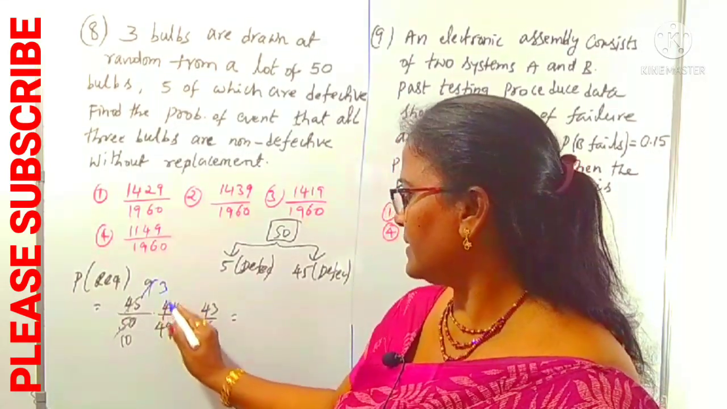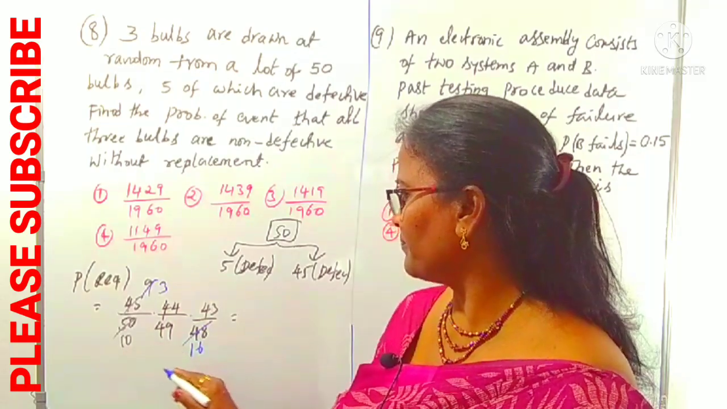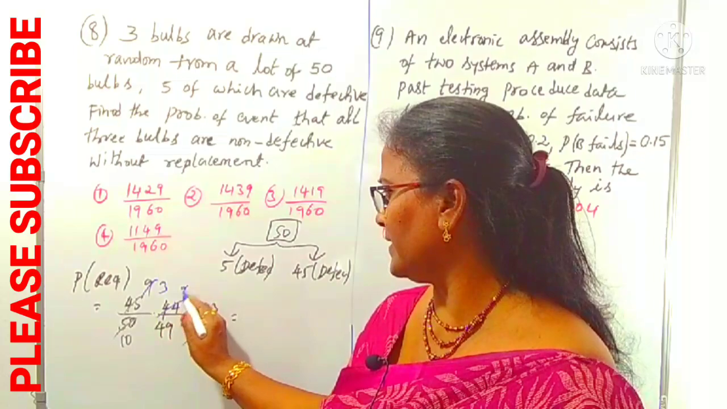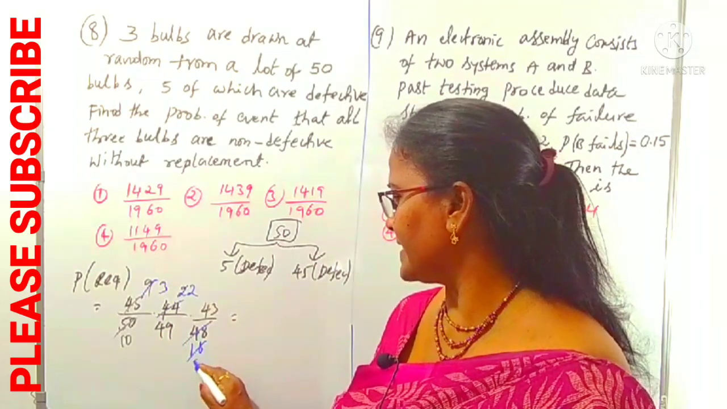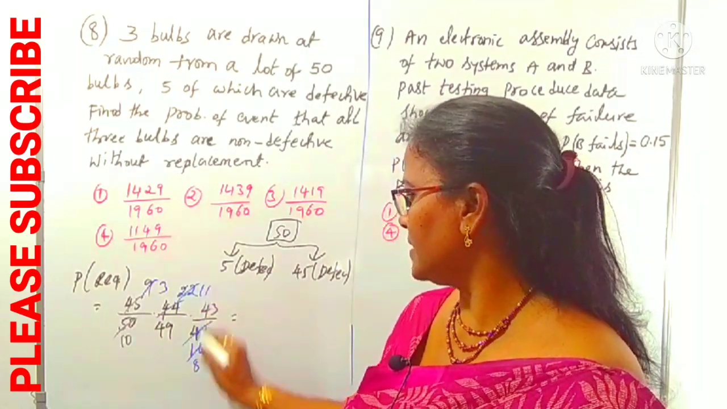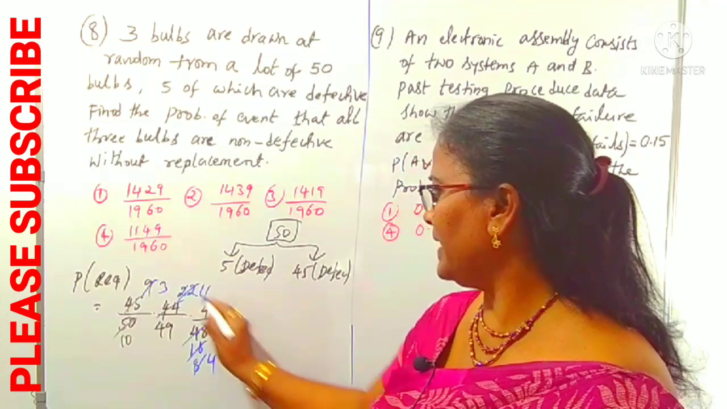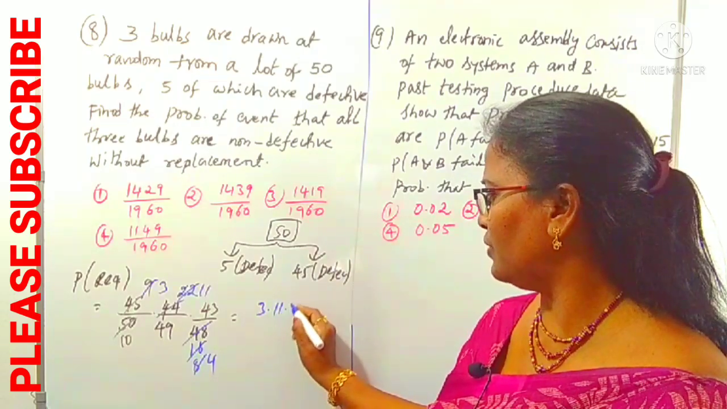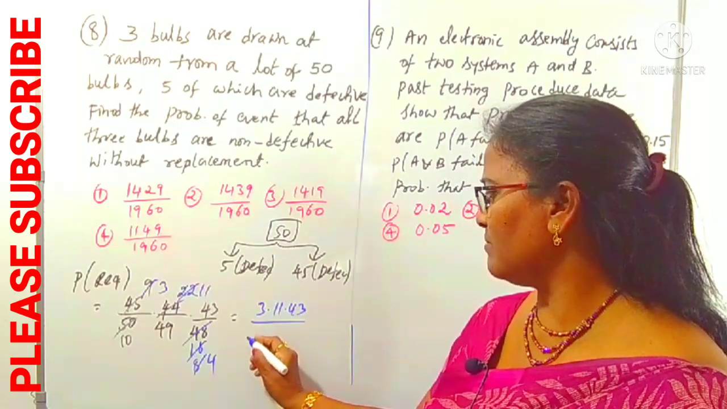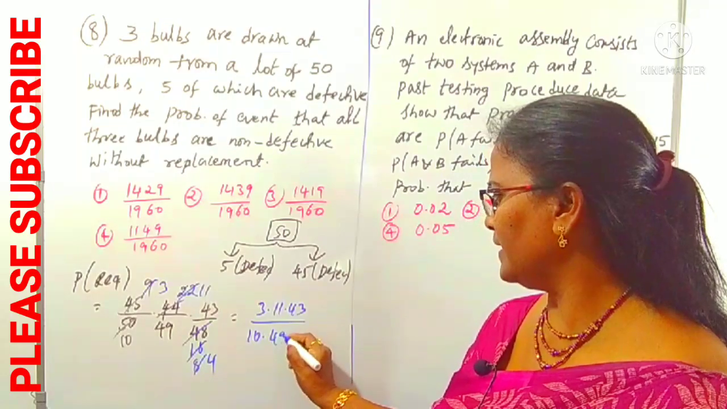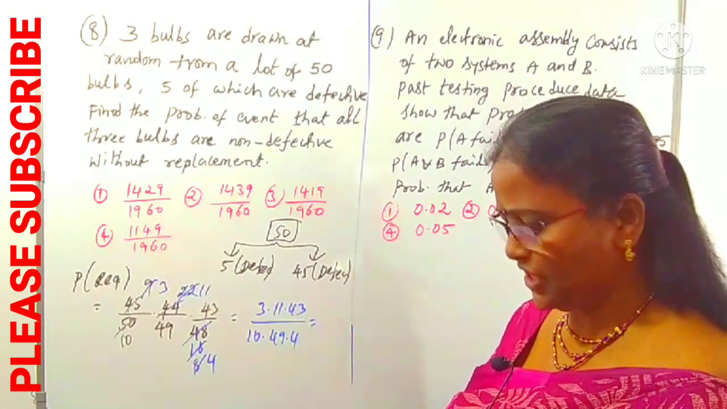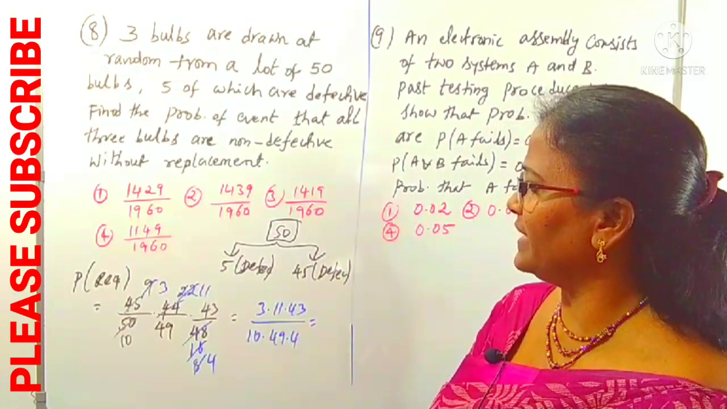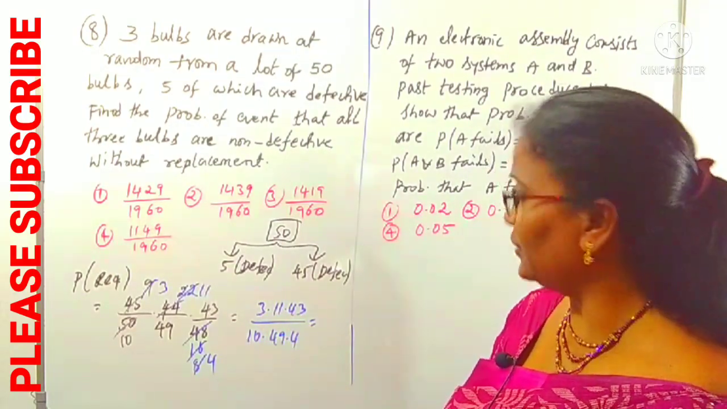Again, it's not gone anywhere. So 44 by 48, 44 you can cancel. 2 twenty-twos, 2 eights. Again 2 elevens, 2 fours. Taking the calculation, what is left over in the numerator? 3 into 11 into 43, by the denominator 10 into 49 into 4. By this calculation, taking the product of these, 3 threes are 9, 9 ones are 9. We can get the third option. Try to do it.